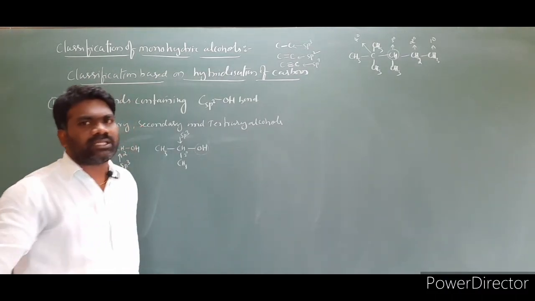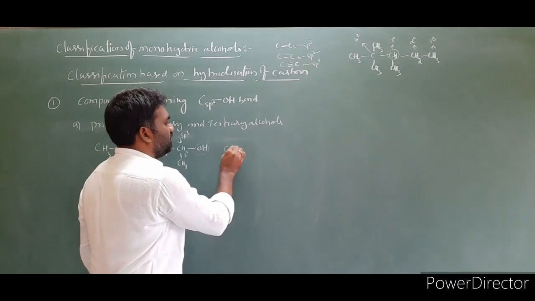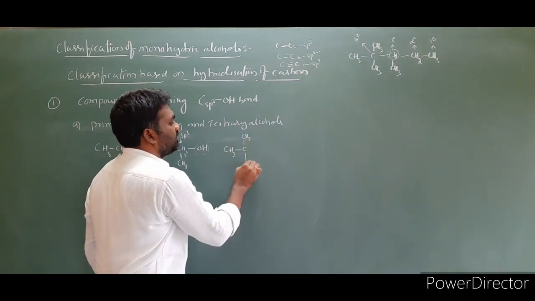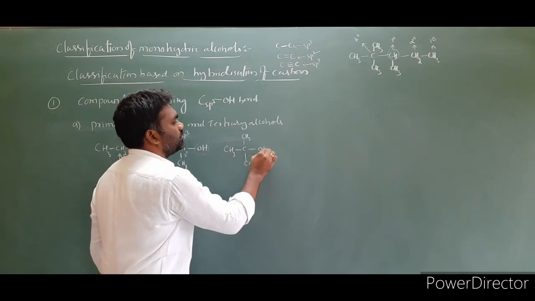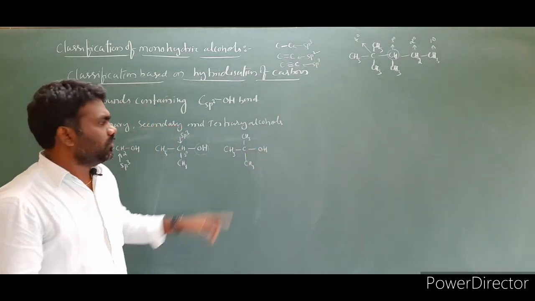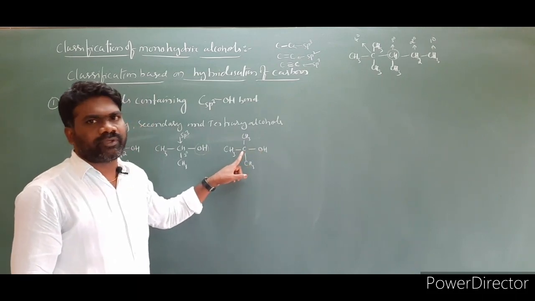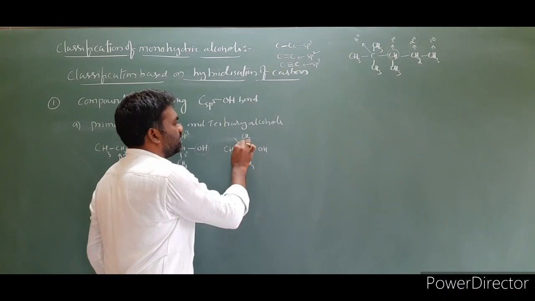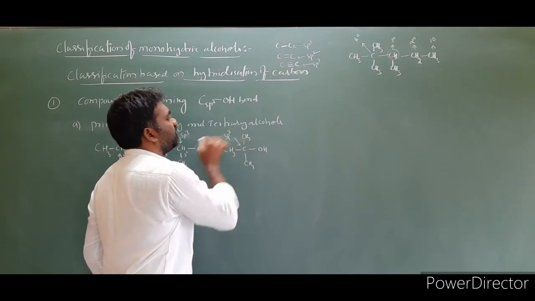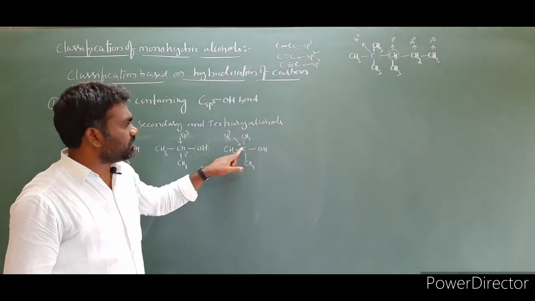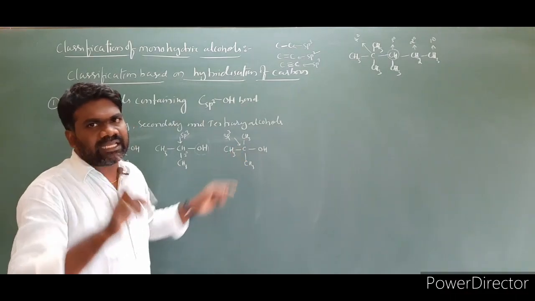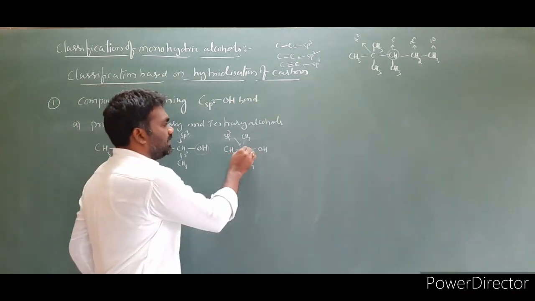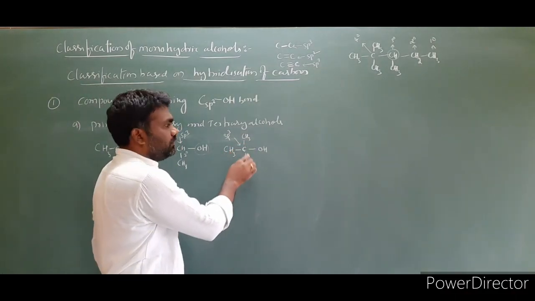Now coming to the tertiary alcohol. Taking the example of CH3, C, CH3, CH3 with OH. In this molecule, the OH group is attached to a carbon. First we check the hybridization of that carbon. It is sp3, because this carbon is attached to the different carbons through single bonds. And one more thing, this is a tertiary carbon: it is directly attached to 3 carbons, 1, 2, 3.